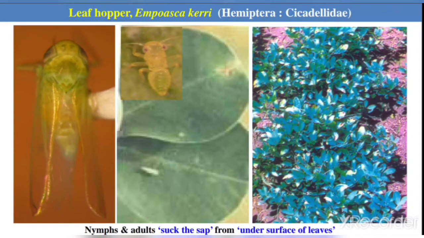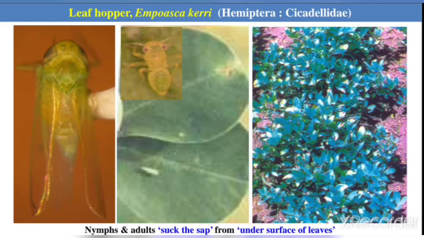Now the another major sucking pest on groundnut is the leafhopper, Empoasca kerri. It belongs to the family Cicadellidae of the order Hemiptera. It also occurs in the early stage of the crop. The hopper is pale green in color and wedge shaped. The body is wedge shaped. It moves diagonally when disturbed. The adult female inserts eggs into the tissue of the leaves.